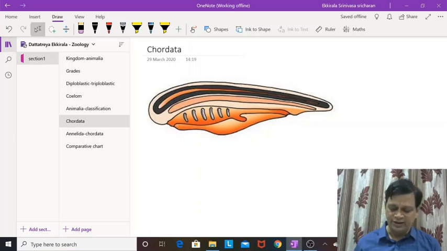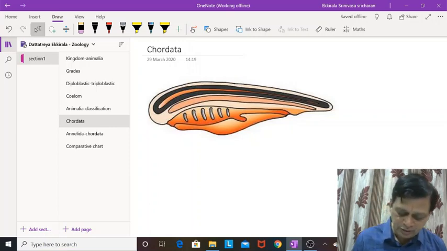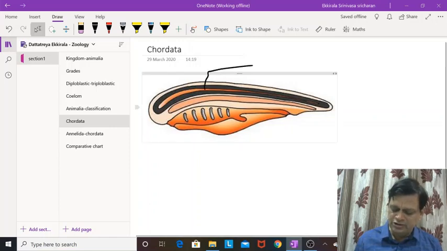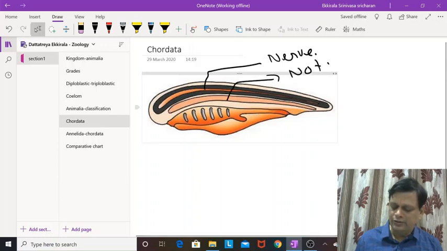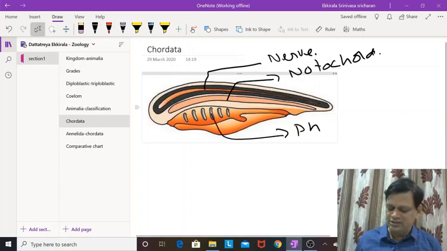Whereas in Chordata, here the dorsalmost structure is the nerve cord. Then below that, the notochord. And the gut containing pharyngeal slits.